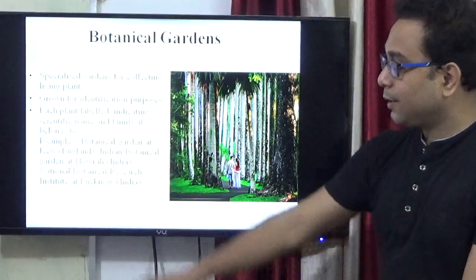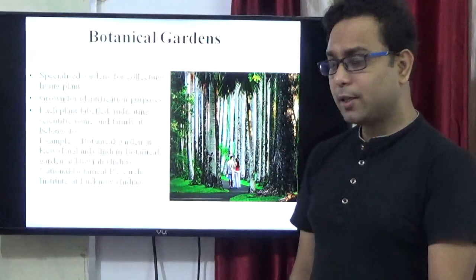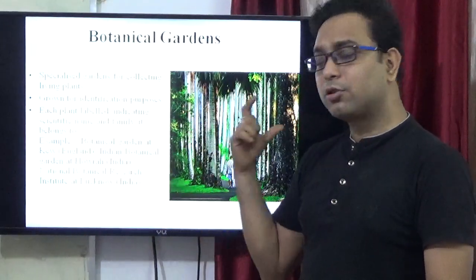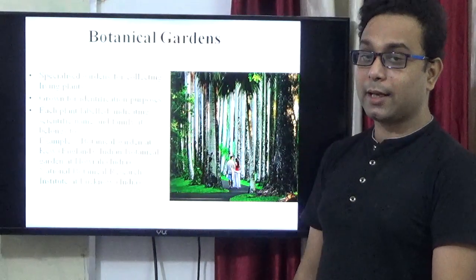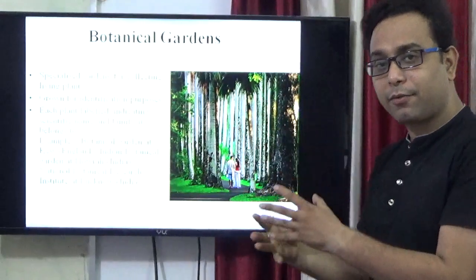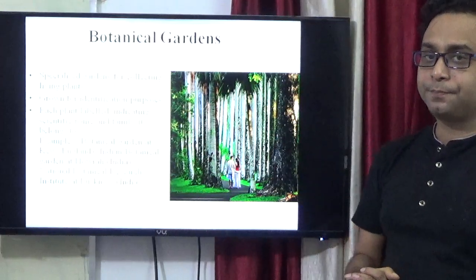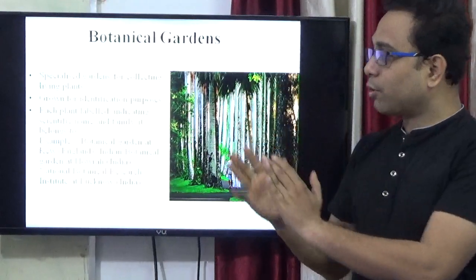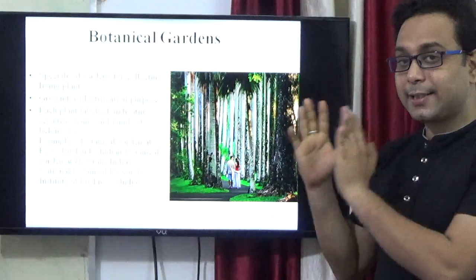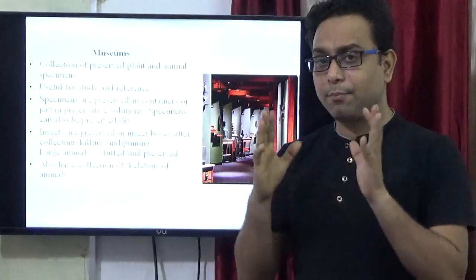Next one, the National Botanical Research Institute, where is it placed? It is in Lucknow. It is also a very important botanical garden where many different types of plants are cultivated for research purposes and for their taxonomical studies. So that is the botanical garden. This is the second tool. Now, the third tool, that is a museum.